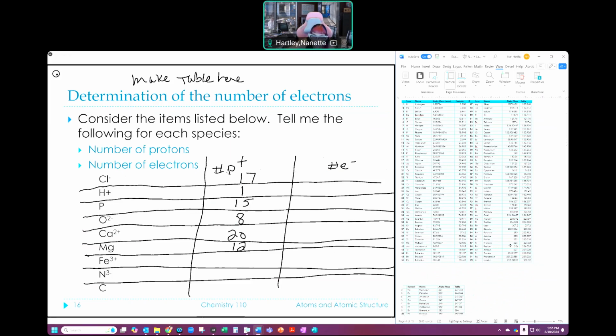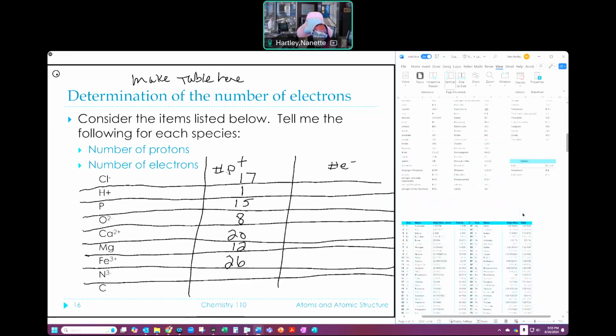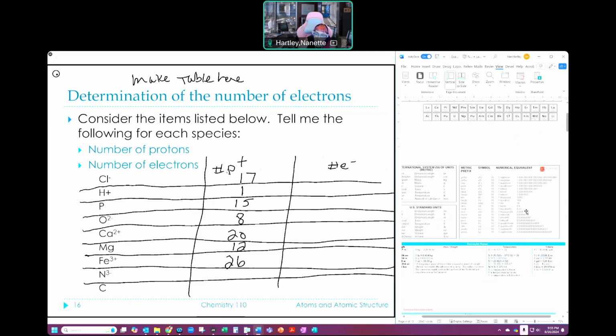Iron is 26. Oh, there he is, Fe, which is iron. He's 26. Thank God I found it. Again, I couldn't read my periodic table. So, all right.